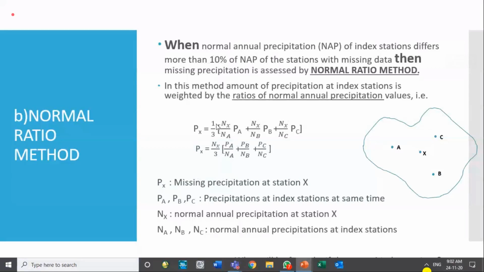This part is only weighted rainfall, and when we sum them together and divide by the number of values, that is the averaging of the weighted values. So in this method, the amount of precipitation at the index station, that is PA, is weighted by the ratio of normal annual precipitations.